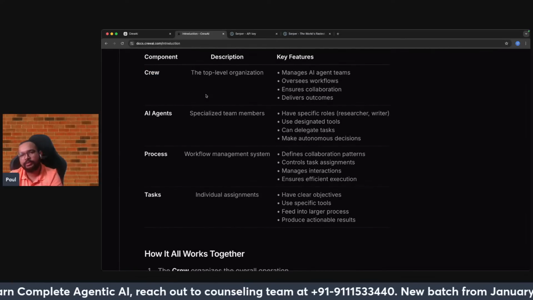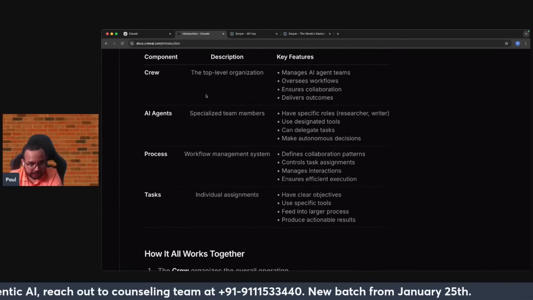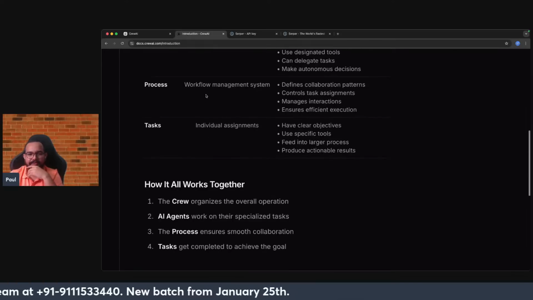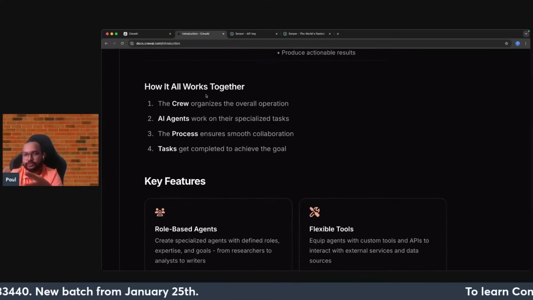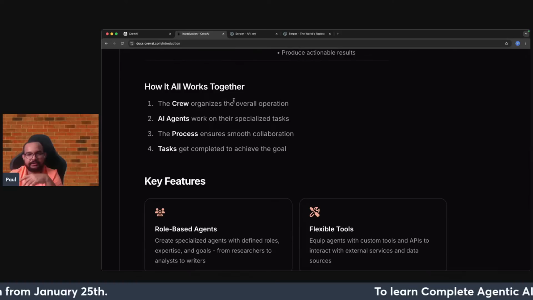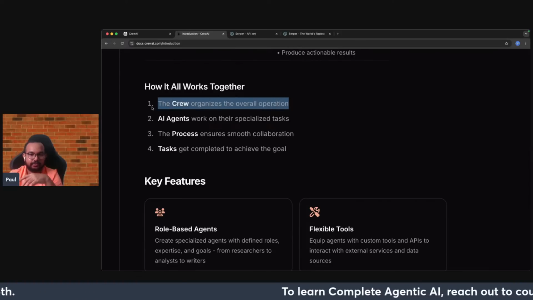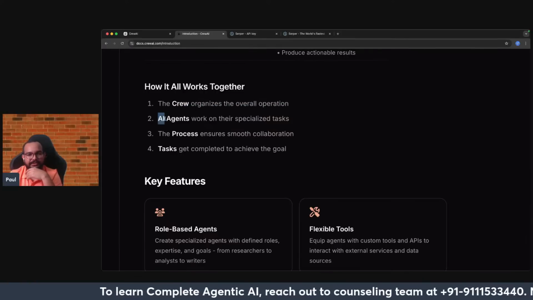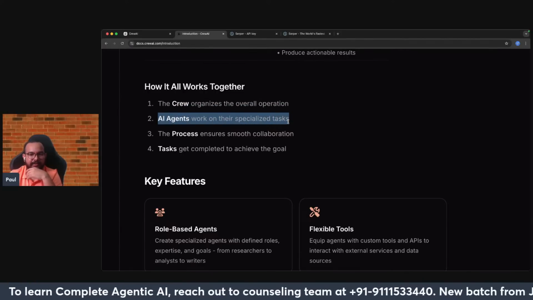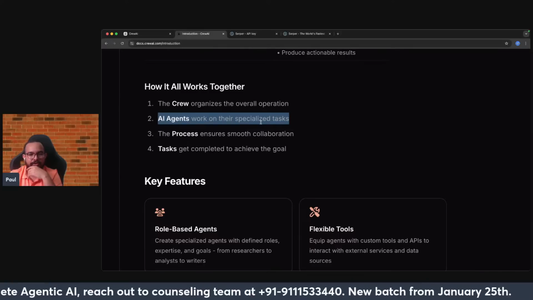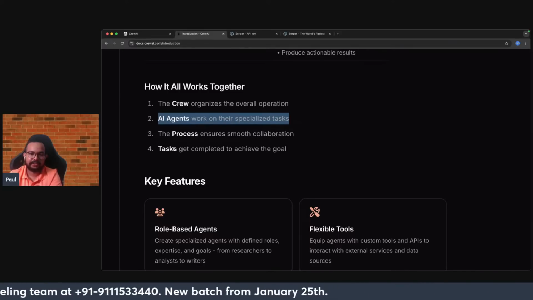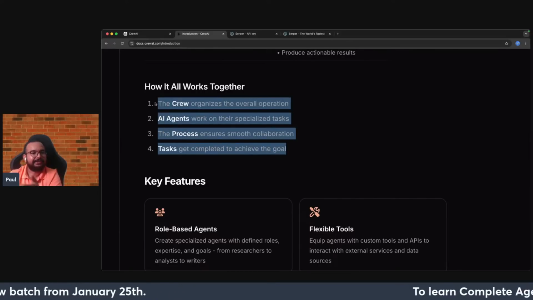So now these are the four important things, and you have to remember them. I will be showing you later on when I do the coding. But yes, this is the high level structure, and this is how it works together. The crew organizes the overall operation. So this is the level one department. If I'm talking about level two, just like departments in an organization, the AI agents work on their specialized tasks. The process ensures smooth collaboration and the tasks get completed to achieve the goal. This is a very simple process.